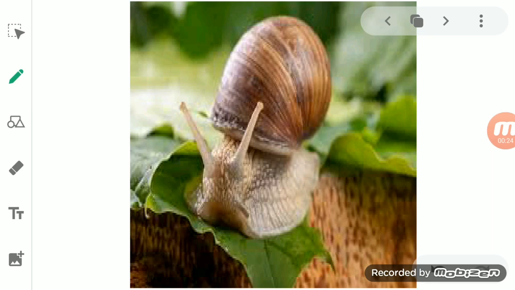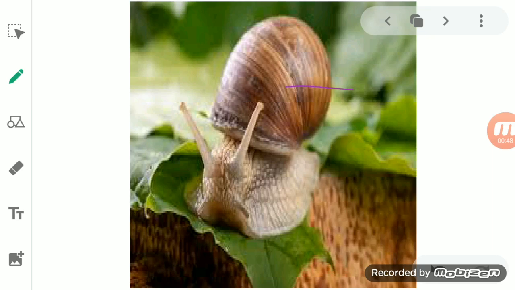You observe that the movement of the snail is very slow. So we can say that it is a very slow moving animal with a shell on its back.